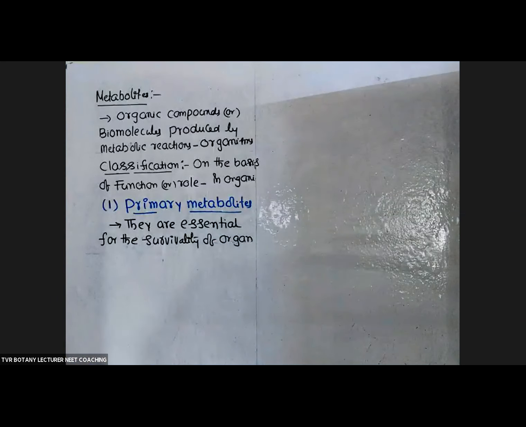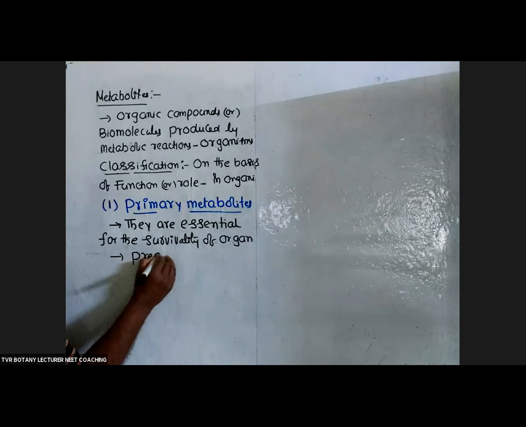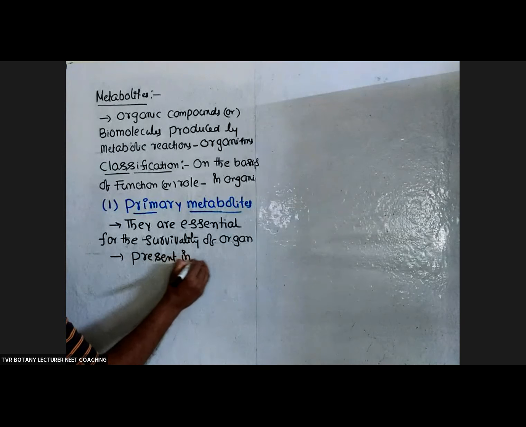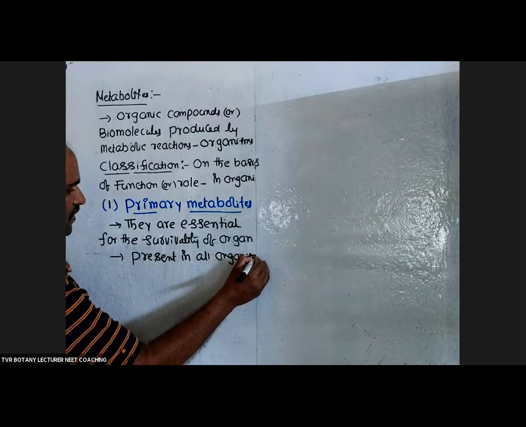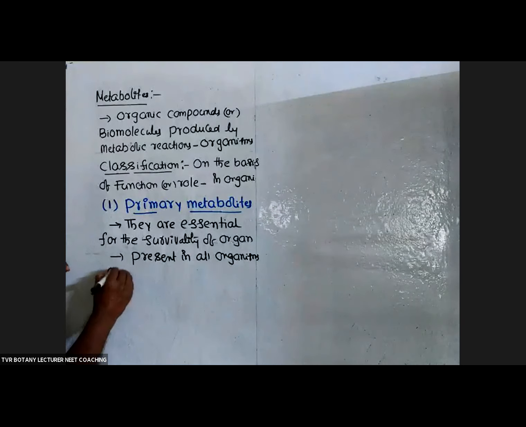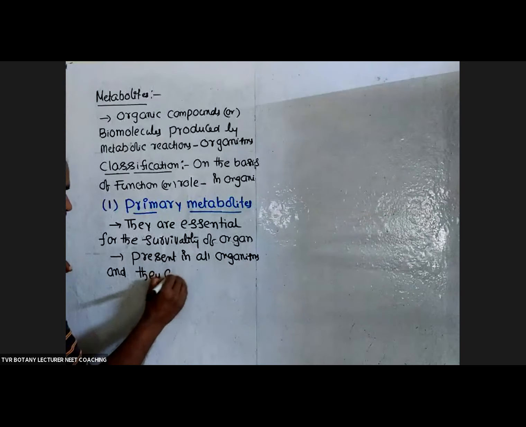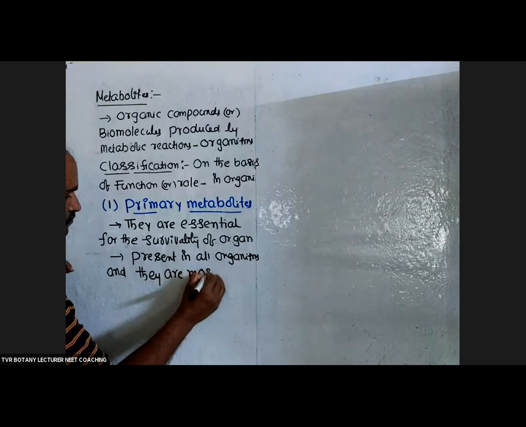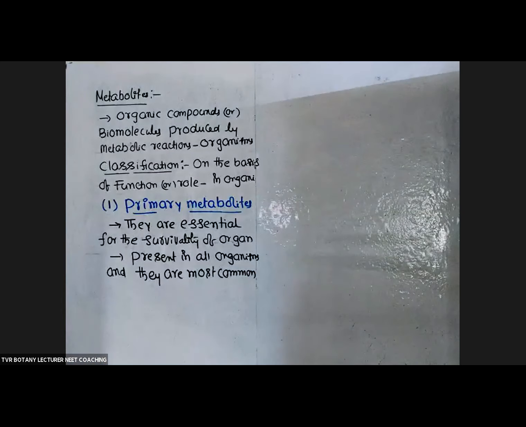It is linked with life and survival. So that biomolecule is a primary metabolite. Primary metabolites are present in all organisms, and they are the most common type.